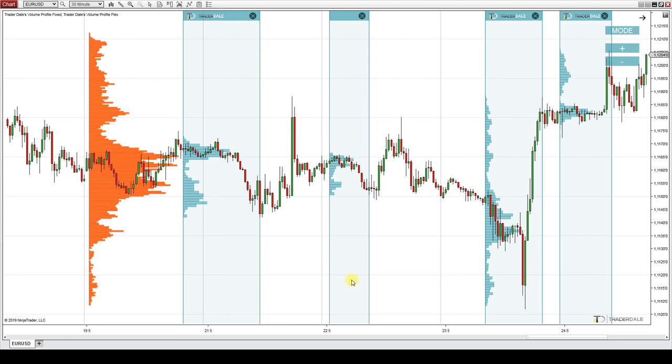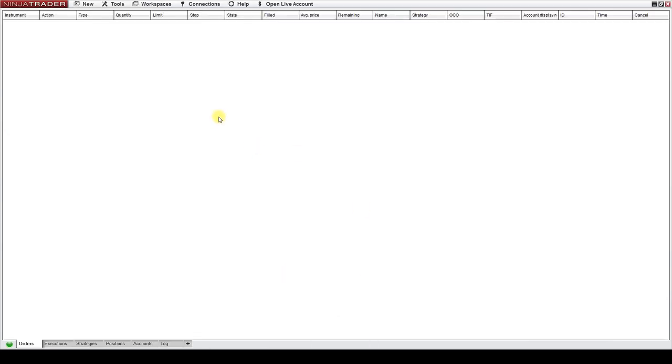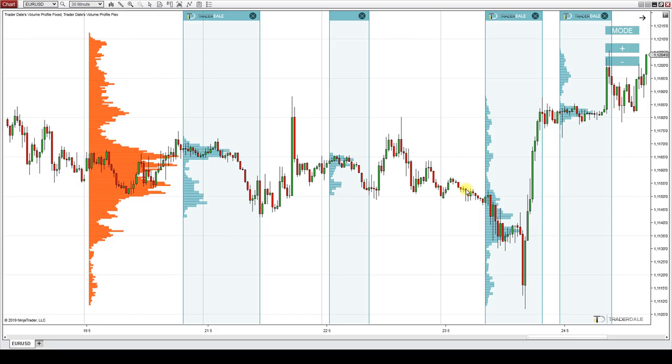When you create a workspace, don't forget to save it. So you go to Control Center, Workspaces, and you save it. Alright, so the next time you open NinjaTrader, you can easily access this setting which you saved again. Alright, so that's for the video. The next one will be about volume profile shapes and about what the volume profile tells us.